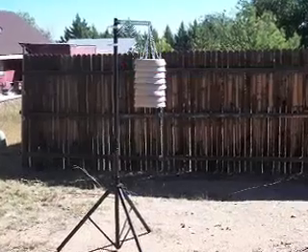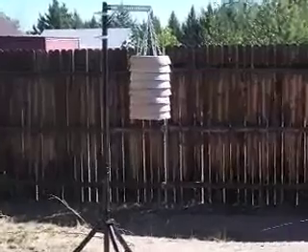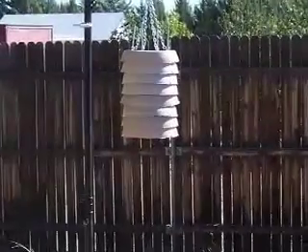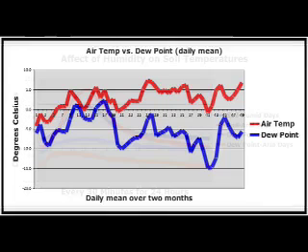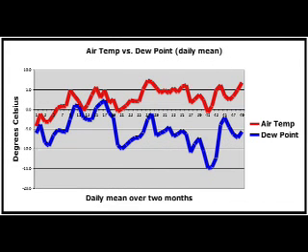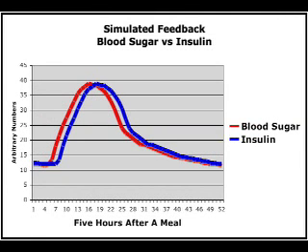So being curious about the truth of this hypothesis, I designed a simple experiment. It studied the effect of rising and falling levels of humidity on soil and air temperature. And I discovered that the addition of water to a climate system exerts a significant negative feedback against temperature changes day and night. That water vapor has the same relationship to temperature that insulin has to blood sugar. And insulin is known to exert a strong negative feedback against blood sugar levels.